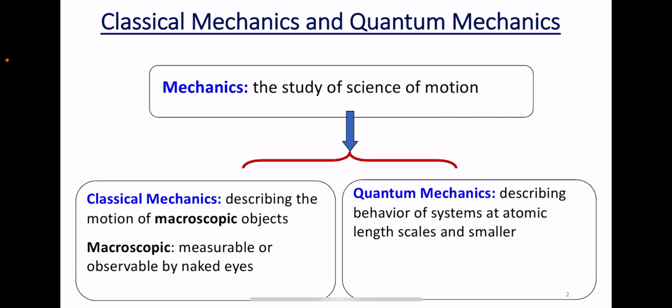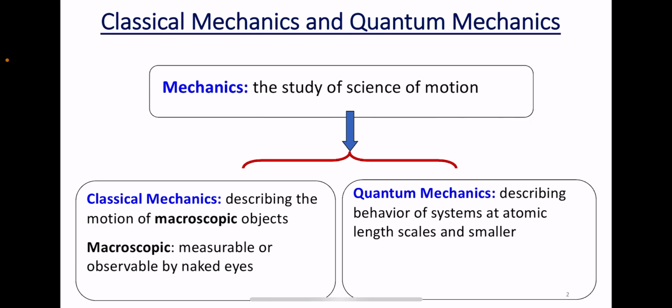Okay, so this is why classical mechanics finds some limitations in explaining how the wave particle duality is studied in terms of chemistry.